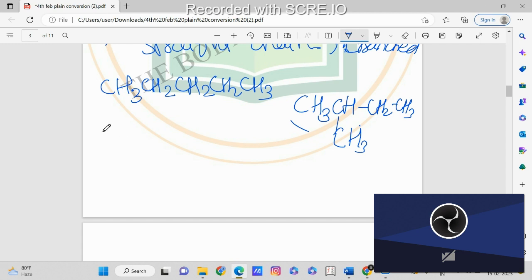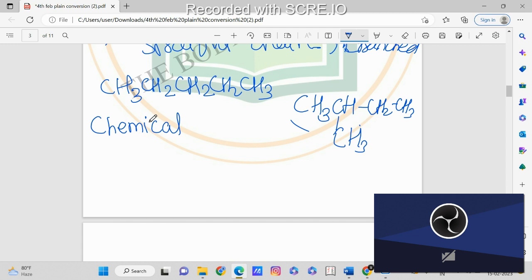So next what we are going to see is the chemical properties. Now in physical properties we don't have much in the alkanes. So questions, if they are coming, they will come on these concepts only, the boiling point concept, the van der Waals force concept. So you should understand the concept first, and then you can apply it on any of the compounds, so you will not get confused during exam.